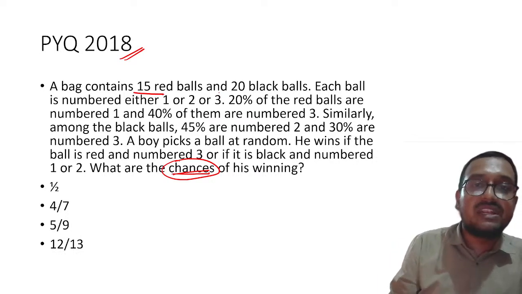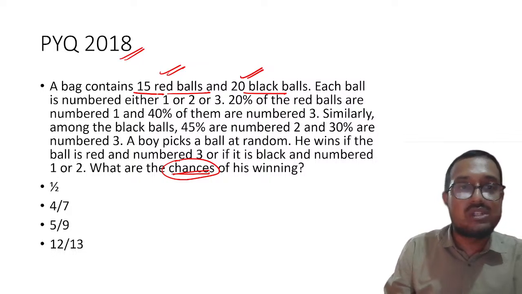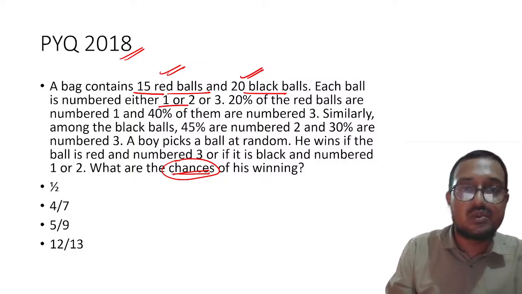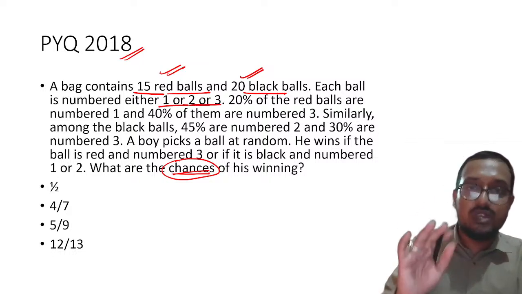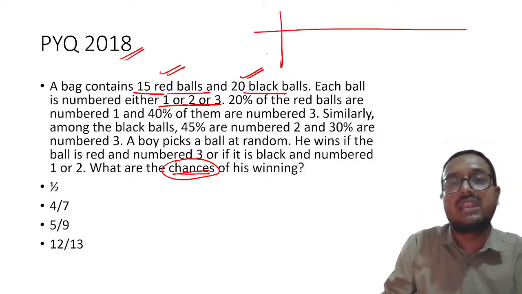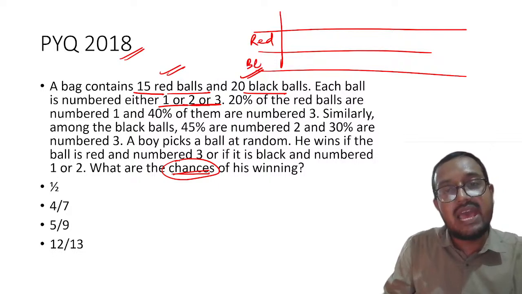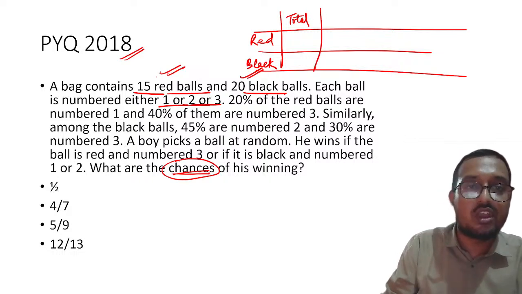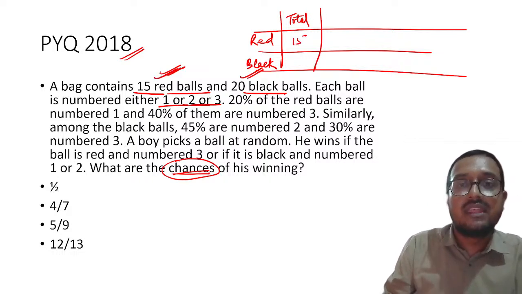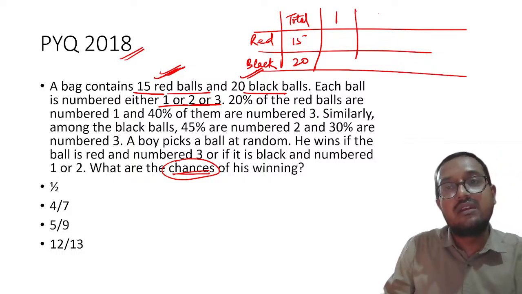A bag contains 15 red balls and 20 black balls. Each ball is numbered either 1, 2 or 3, right? So each ball may be numbered 1, 2 or 3. So let us make a table, right? Quickly. First one is red, then this is black, and then this is total. My dear students, you know that there are 15 red balls, then 20 black balls are there, right? Each ball will be numbered 1, 2 or 3.